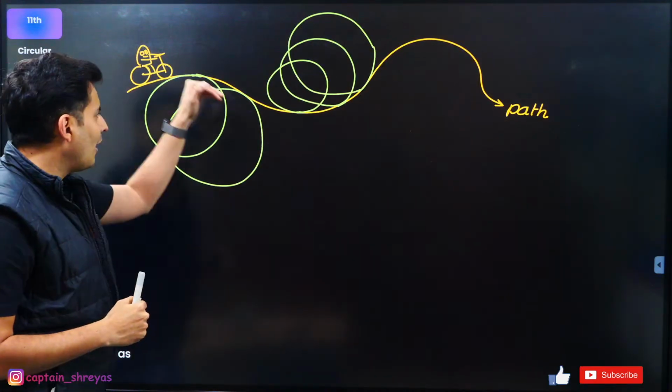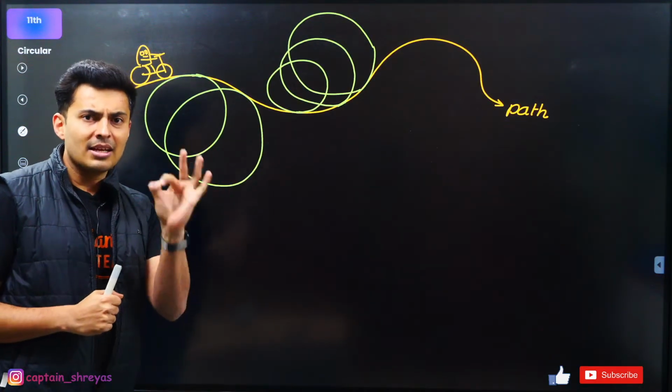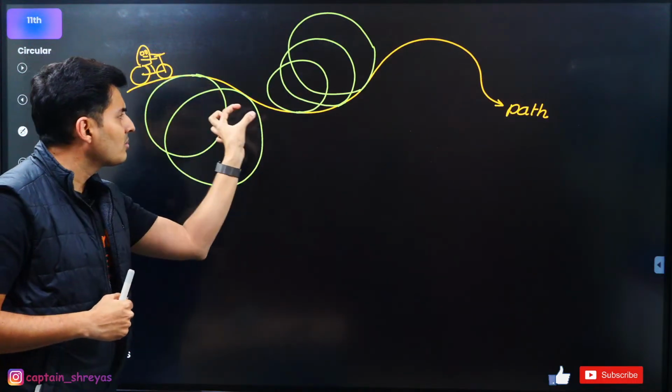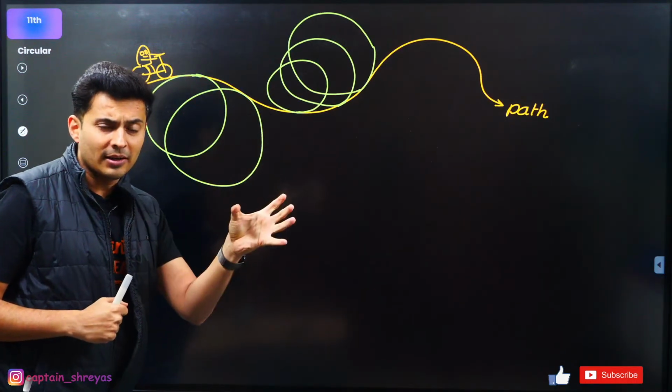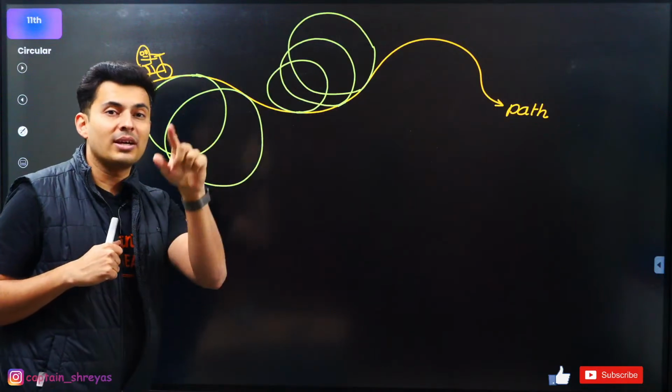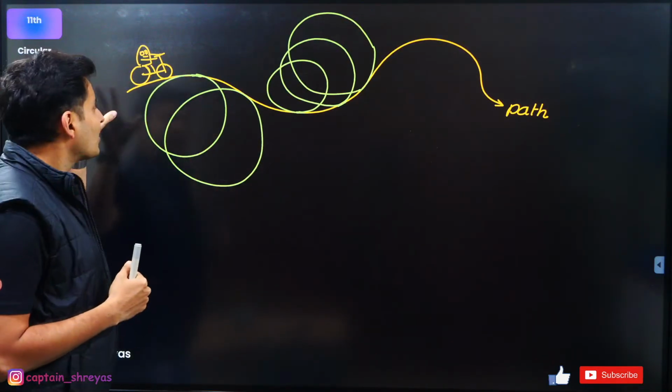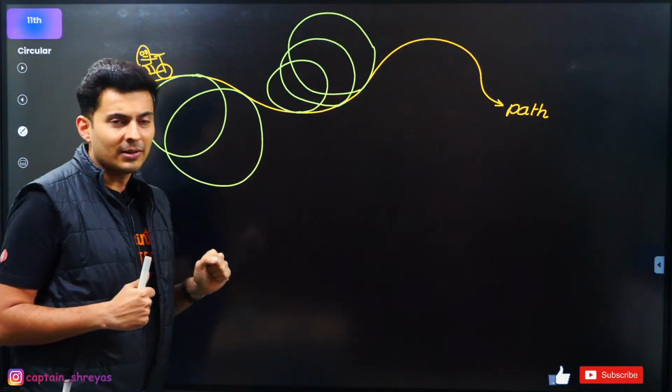So this curved motion, can I say, is a sum or a combination of small arcs together which are part of circles. So it's actually many circular motions together.